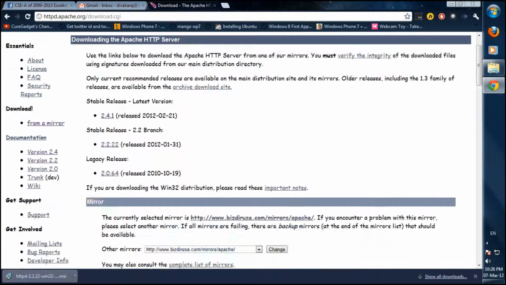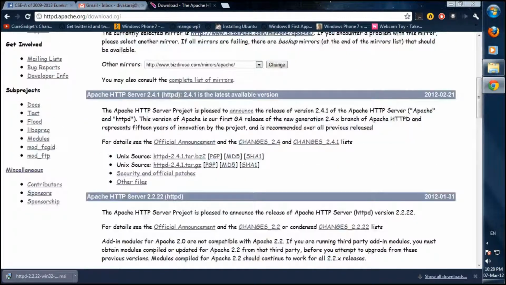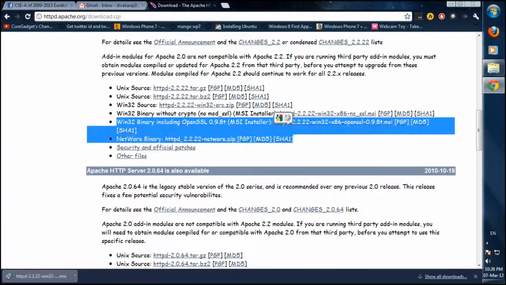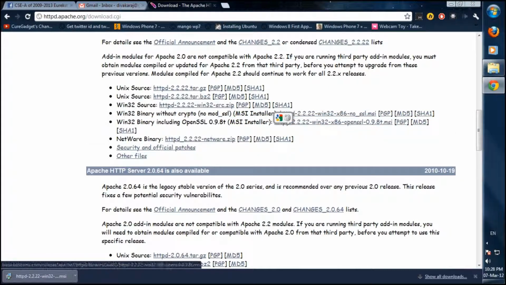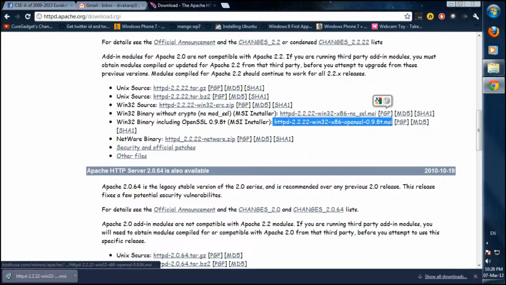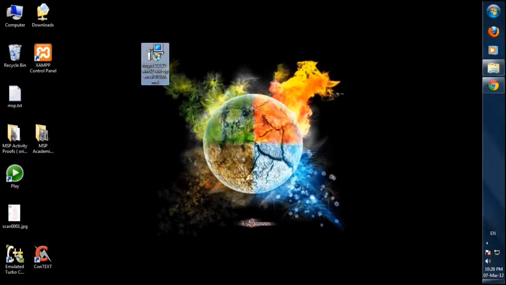Alright, come down. This is for Unix, and here if you see, it will have a link naming Windows Win32 binary including OpenSSL 0.9.8o MSI installer. Okay, you need to click this option, and it will download a file. So download that file, and this is the file I already downloaded. Click it, run.